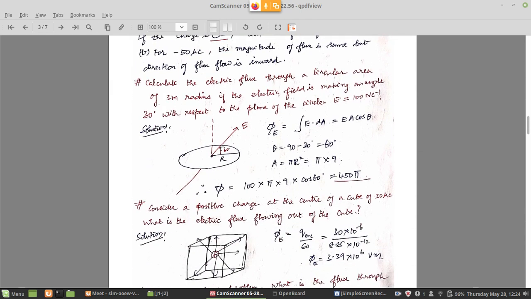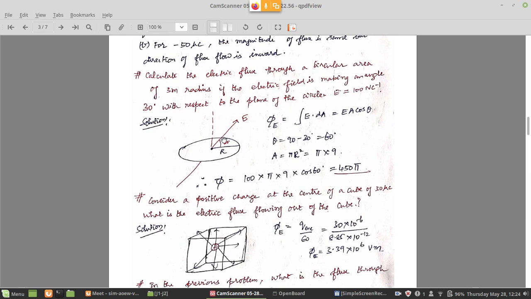Right. Here there is another problem based on this flux. See this. Calculate the electric flux through a circular area of 3 meter radius. So here there is a flat, circular surface. The radius is given as 3 meter. How much is the flux through this surface? If the electric field is making an angle 30 degrees with respect to the surface here, see, 30 degree angle is given. The electric field vector is not now normal to the surface, remember. The electric field vector is at an angle to the surface.